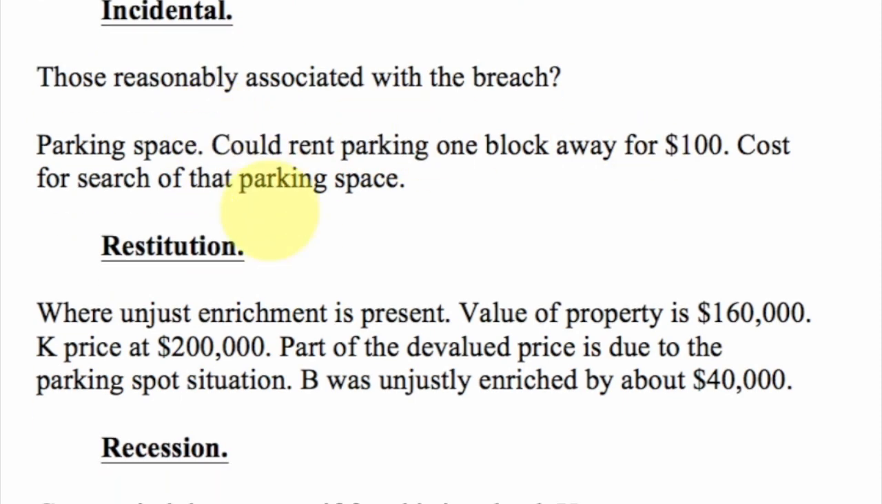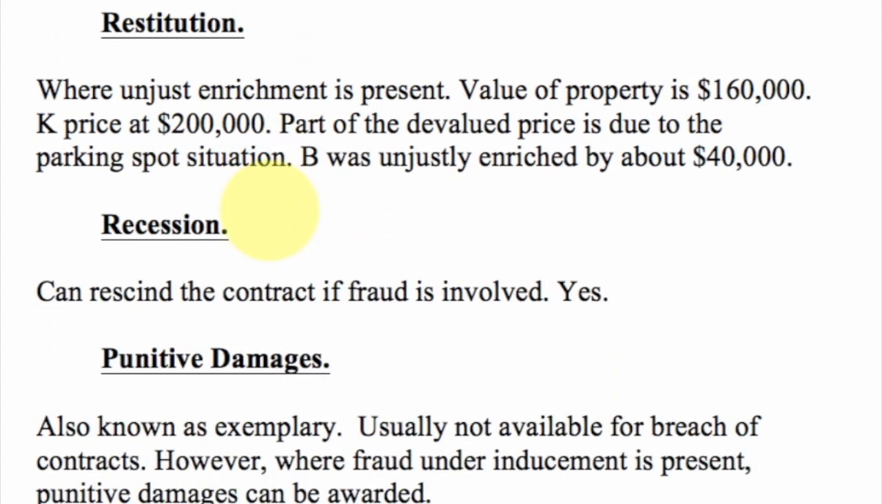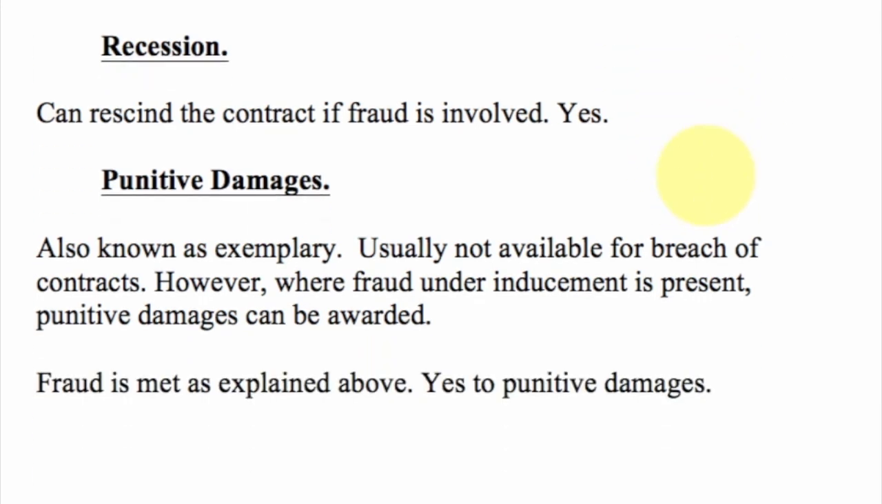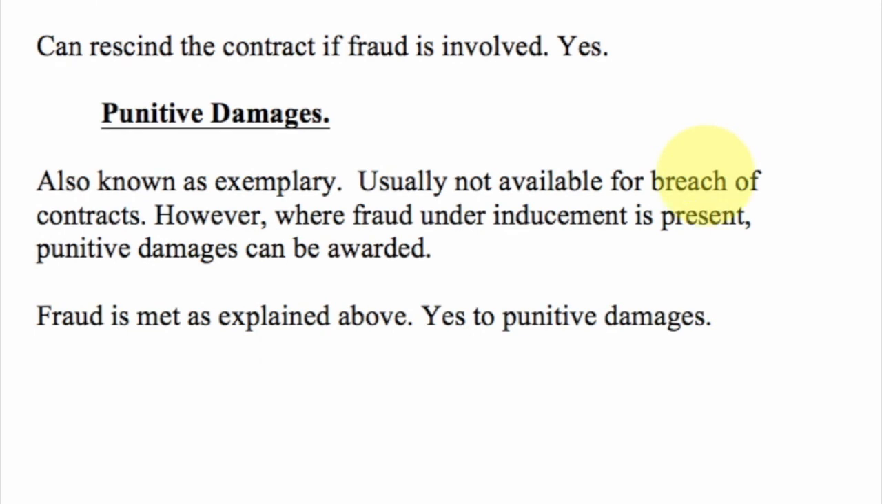Restitution, I definitely want to mention that there was unjust enrichment. So it seems as if Steve was unjustly enriched by about $40,000. Again, it's not certain. Rescission, there's fraud, yes. Punitive damages. So for that, they're not available for a breach of contract, but they are available under fraud. So I think Betty here can be awarded punitive damages, and that's how I would answer that.